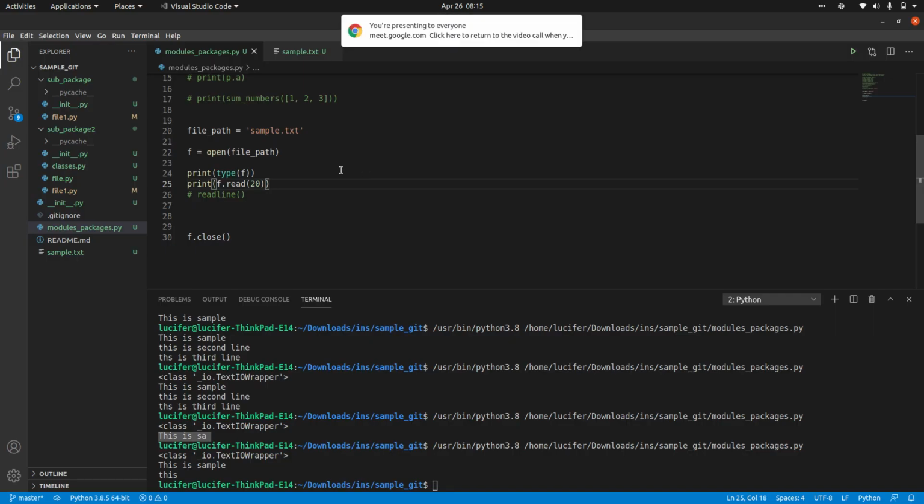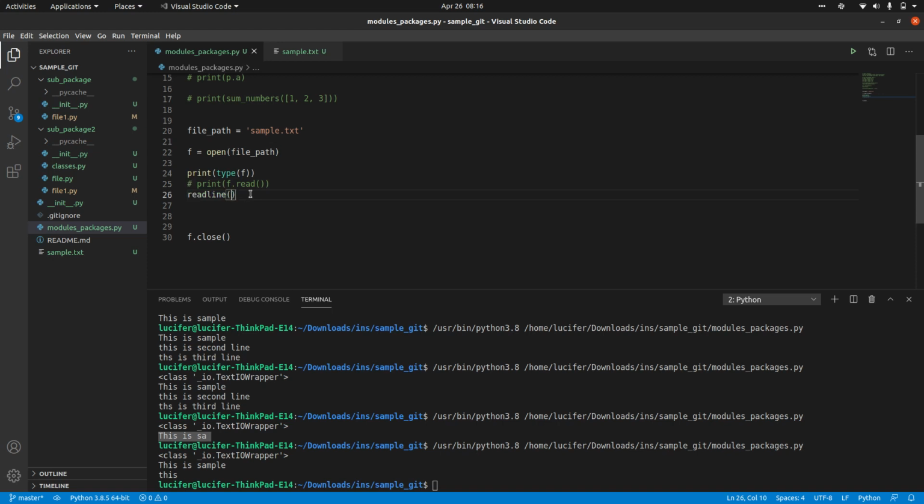So if you are not using any number, it will just read everything. If you are giving a number, it will read up to that many characters. This is all about the read function, how to read all the things. Then we have readline.